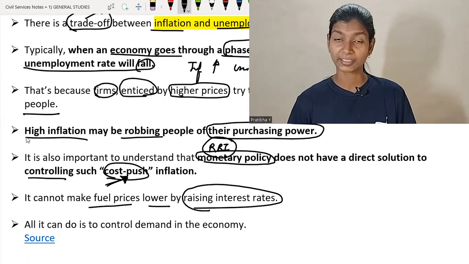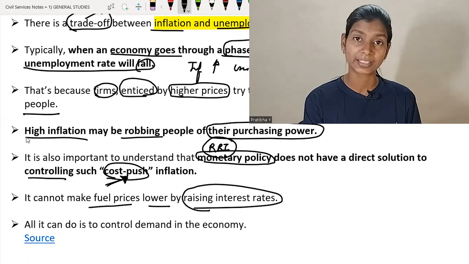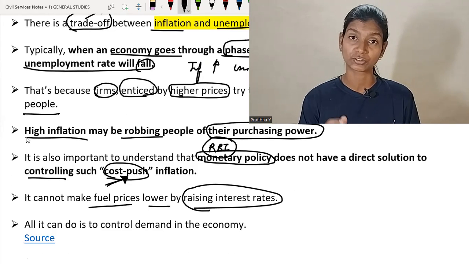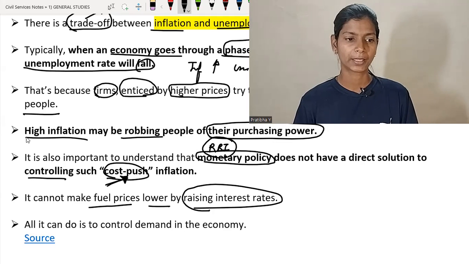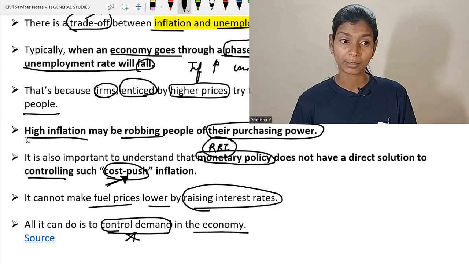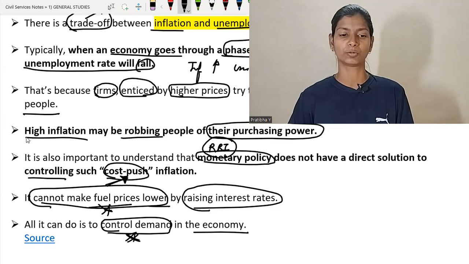It cannot make fuel prices lower by raising interest rates. If it raises interest rates, that means less money is available in the market, less money in the hands of the people. So people may not demand things on a higher scale, but monetary policy does not reduce the prices of fuel and food. All it can do is control demand in the economy. It controls demand, but cannot make fuel or food prices lower.